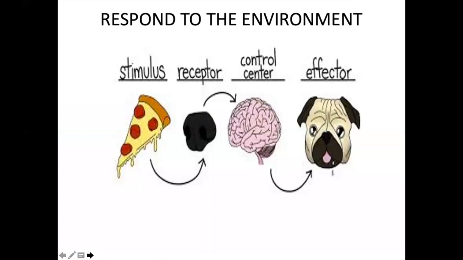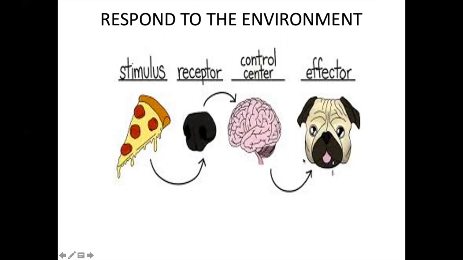Another example is that of a pizza. You all know the smell of the pizza. It reaches a receptor. Receptor means there are 5 sense organs in us. So one of the sense organs is the nose. It has reached the nose, and the message has been conveyed to a control center, that is the brain. The brain will give the message back to the effector muscle.